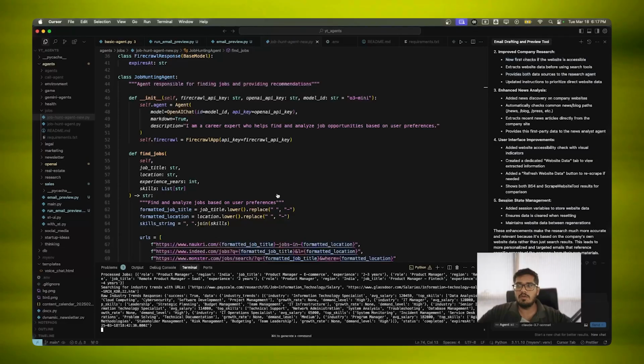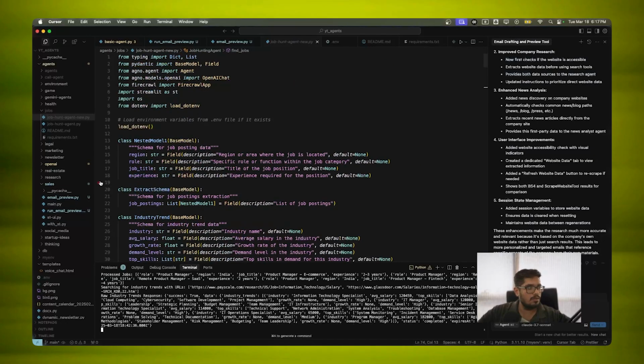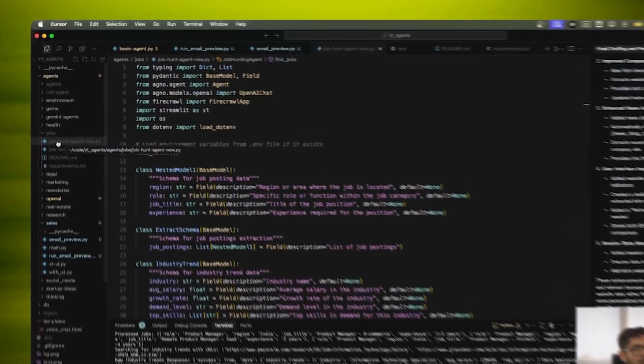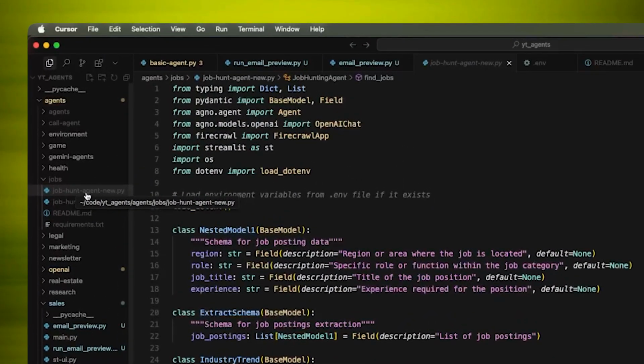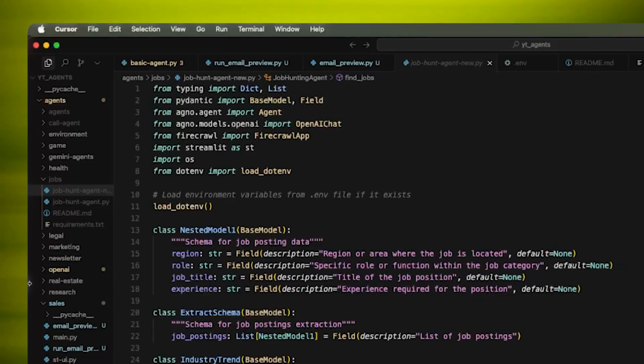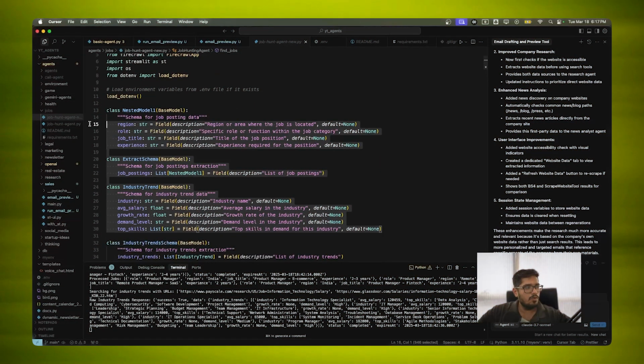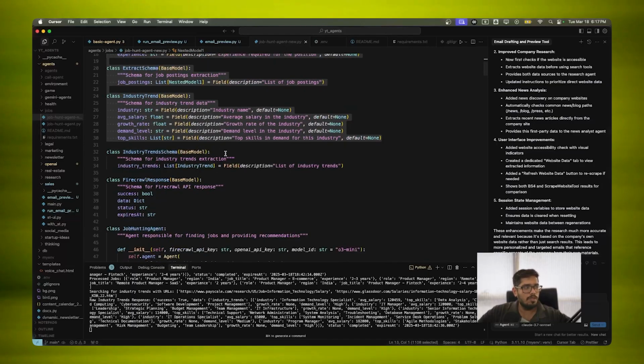Now let's quickly take a look at the agent and see how this really works. So the agent can be found inside jobs, jobhuntagent.new. Currently this is not pushed to production, but I'll push this in a little bit. So here's what the agent does. Again, all of these things, if you've gone through our previous code, should be very clear to you.